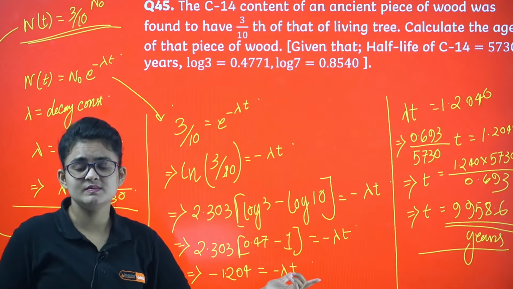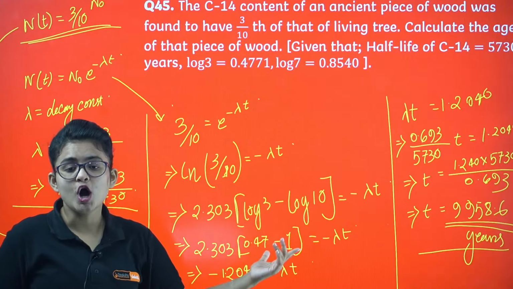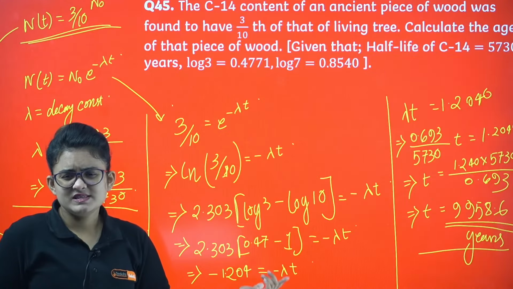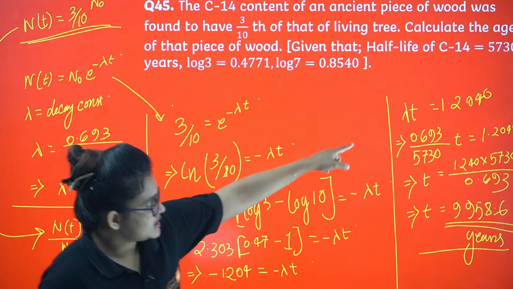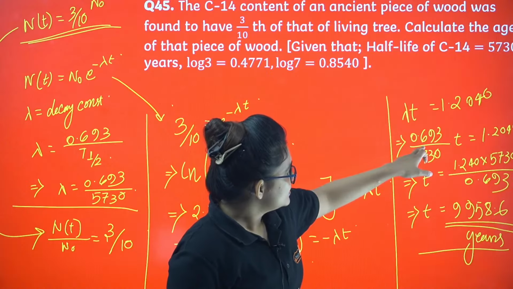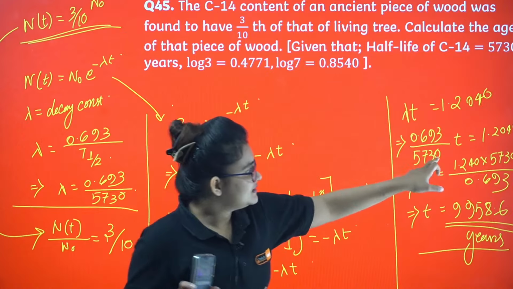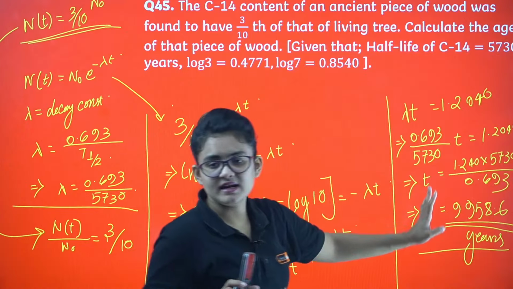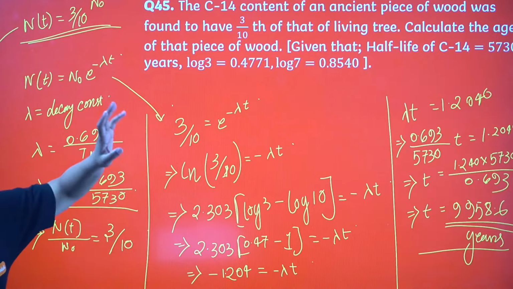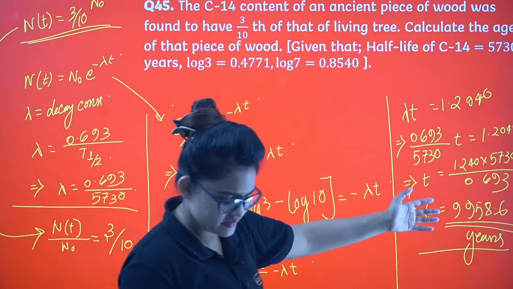Now the calculation is similar. Ln I have converted into log. If you convert to log, then you have to multiply this thing with 2.303. Now if you just simplify the calculation, you will end up with this type of thing. Put the lambda value from that equation over there. Once you put the lambda in, then just t you have to calculate, that's it. The value you are getting is 10252? No, my dear, just calculate this properly once. It should be something 99 something. You should get 9958.6, close by value.